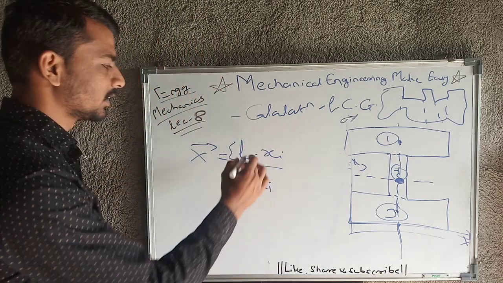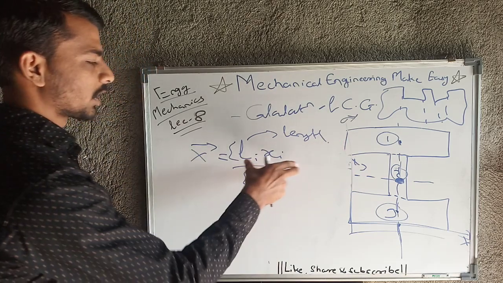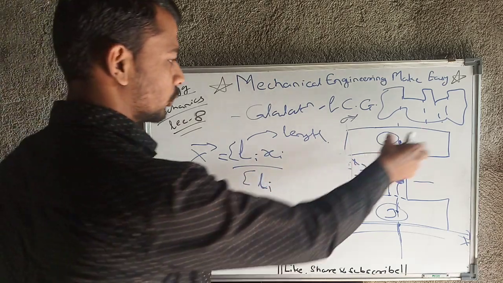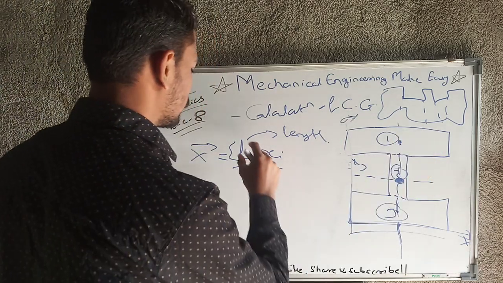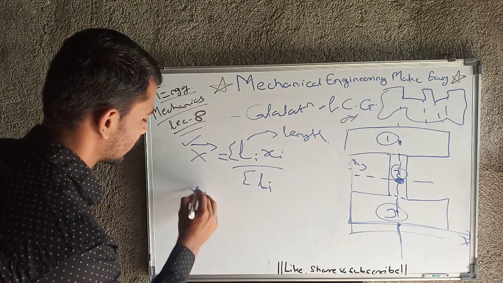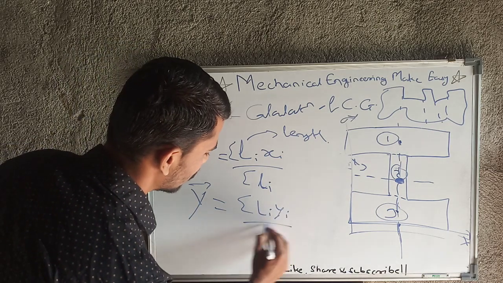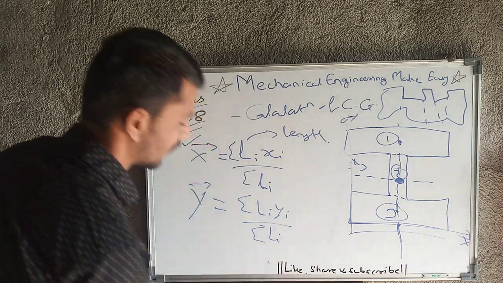What is li? Li is length. As we have considered only a 1D figure, we will not have the value of area, we will only have the value of L. Then again y bar equals summation of li yi upon summation of li.